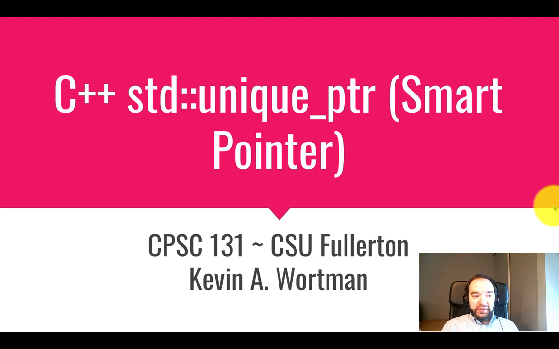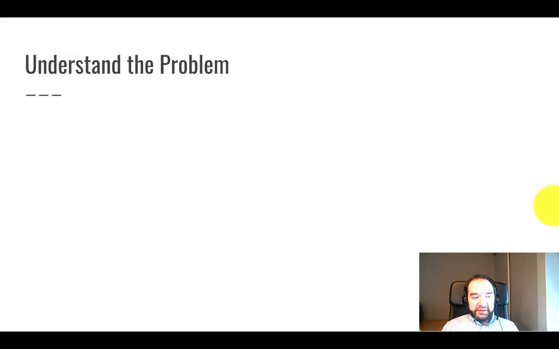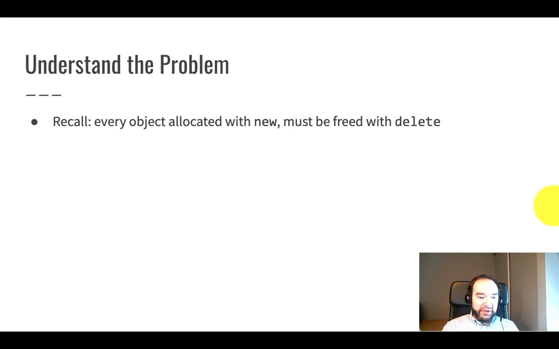Hi guys, this is a video on standard unique pointer. This is a smart pointer in C++ that solves a particularly tricky problem for us. First, let's understand what the problem is. Remember that every object that you allocate with new, you have to delete with the delete operator.